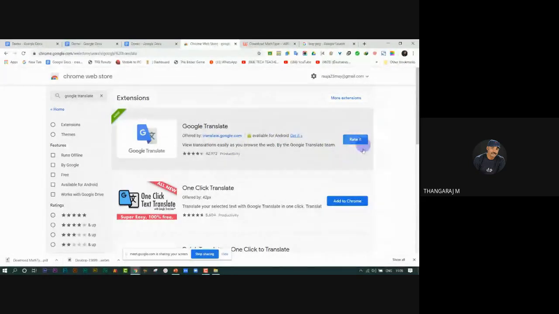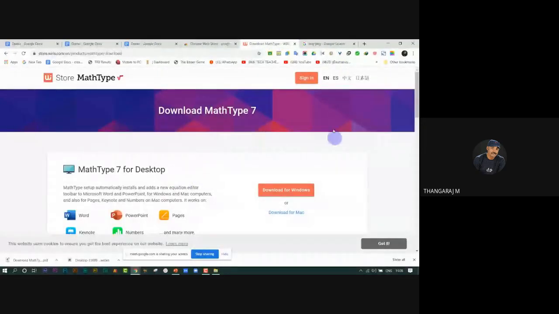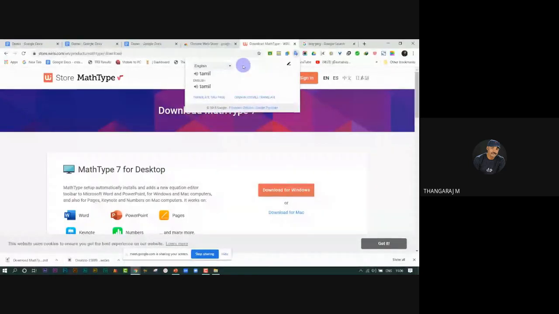Then you may add to Chrome. It is used to translate the entire page into another language. Just click it, translate this page.